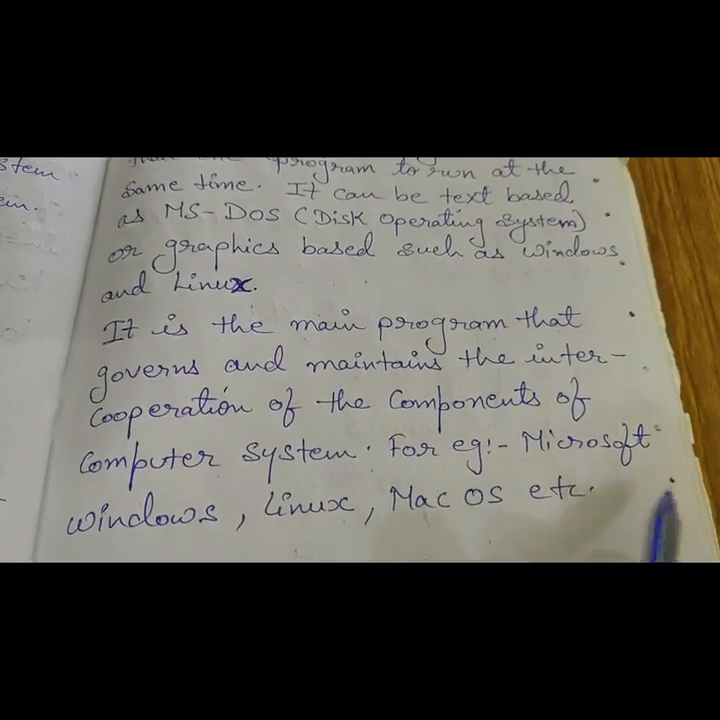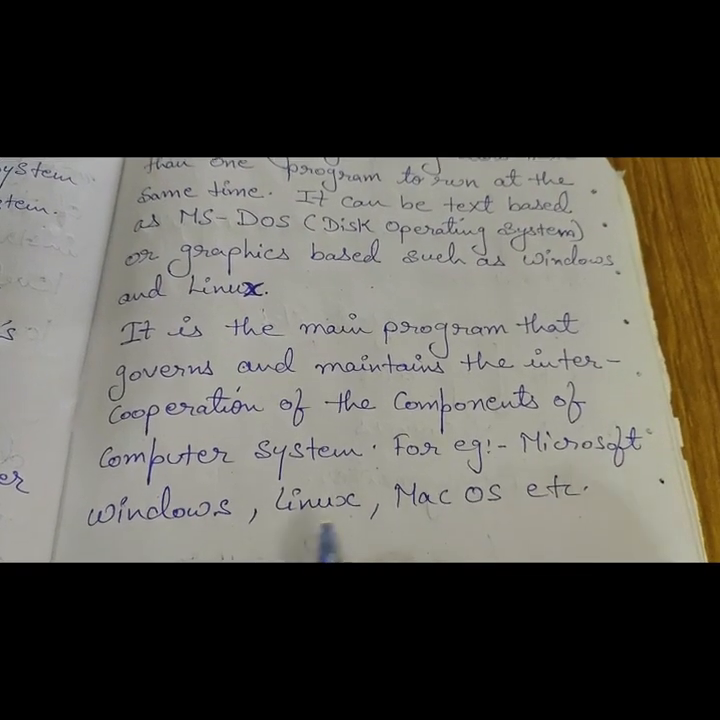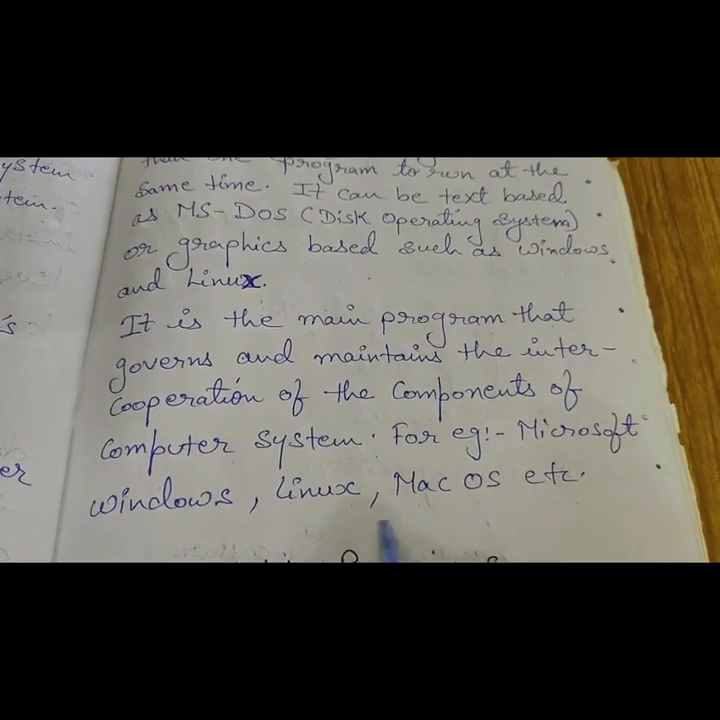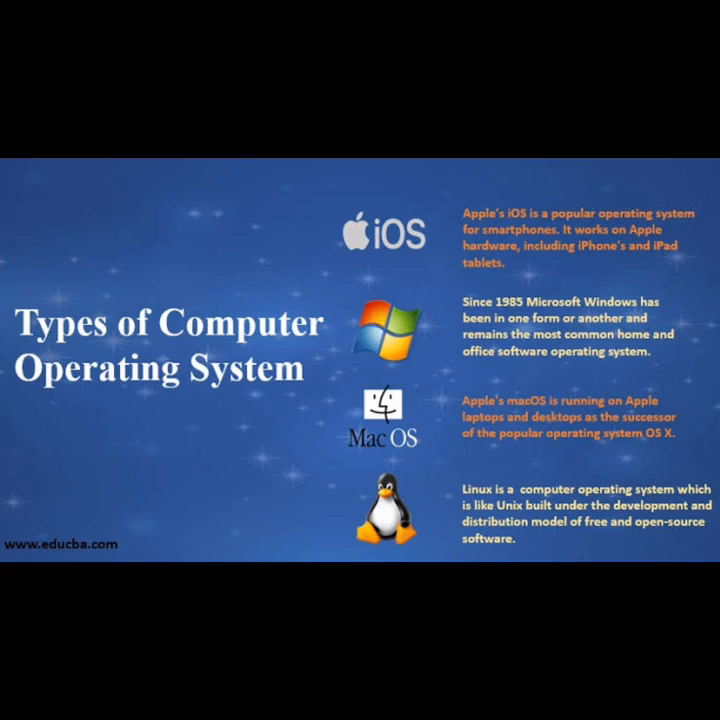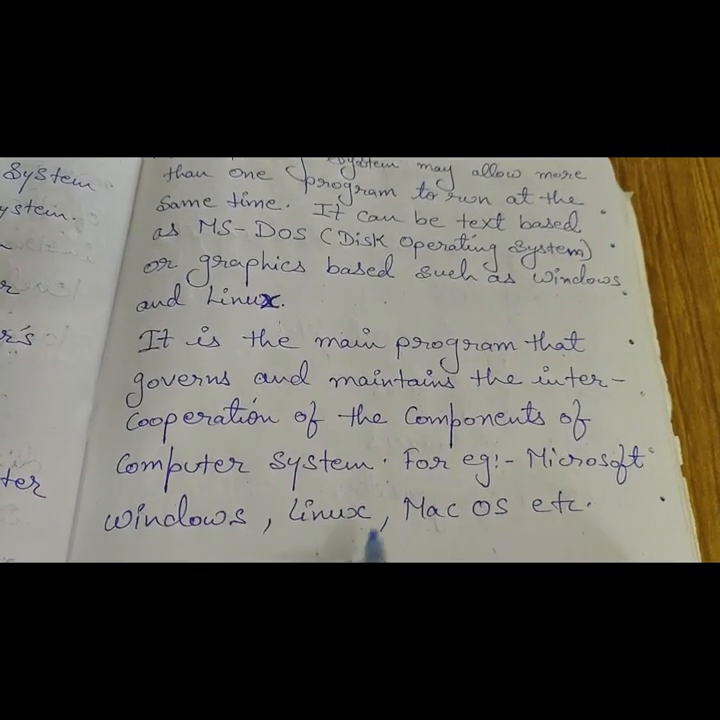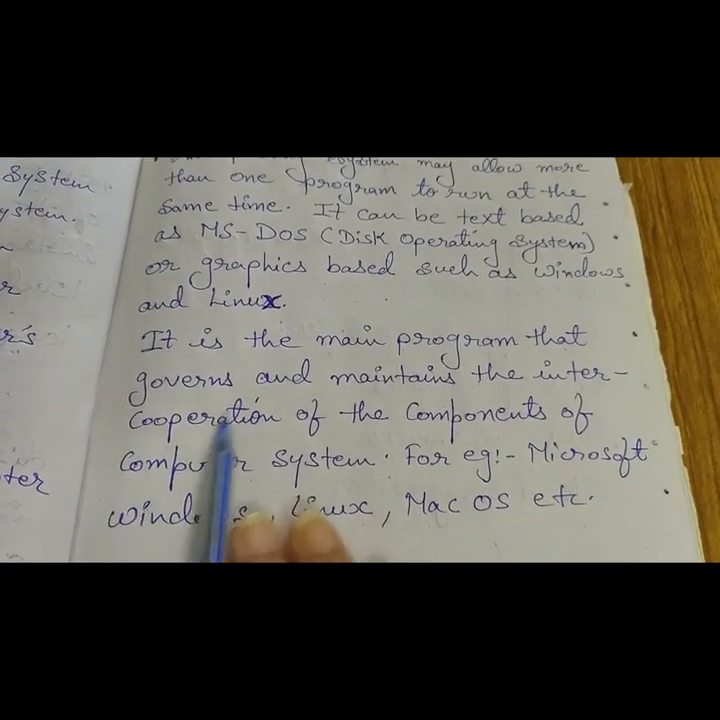Some examples are Microsoft Windows, Linux, Mac OS, etc. See the pictures which I attached with this video. So these are examples: Apple iOS, Microsoft Windows, Mac OS and Linux. I hope you already understood about the operating system by the pictures also.